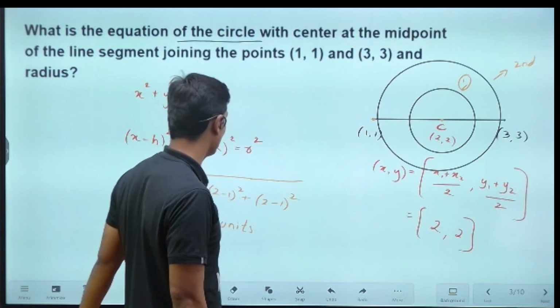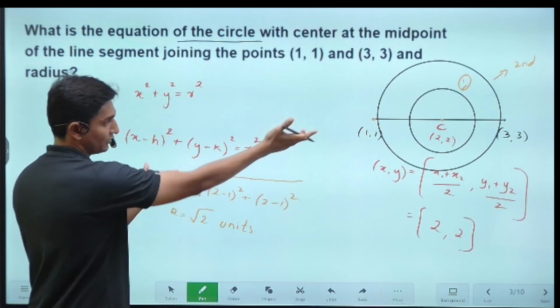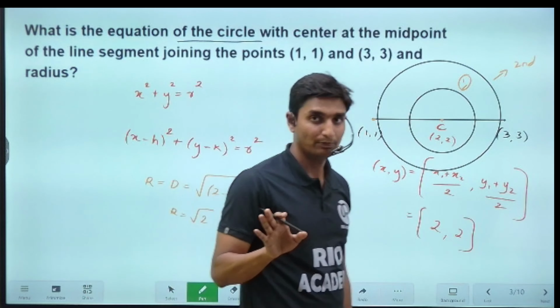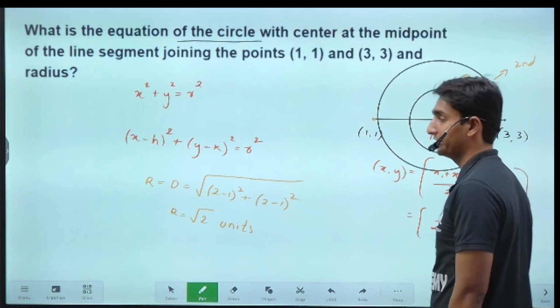And then on the basis of the distance formula, 1 1 and 2 2, we have obtained the radius. We have the coordinates of the center, we have the radius, and this is the equation we have substituted. Not at all lengthy guys, not at all difficult, this is a very easy question.